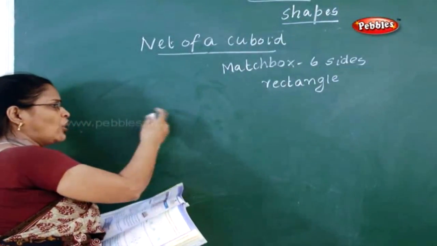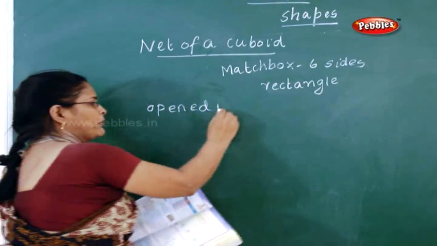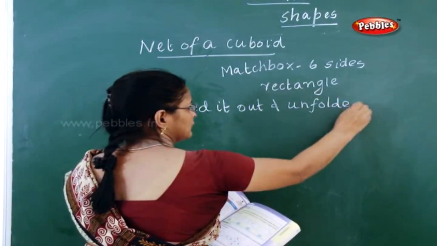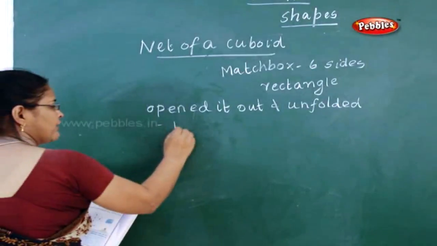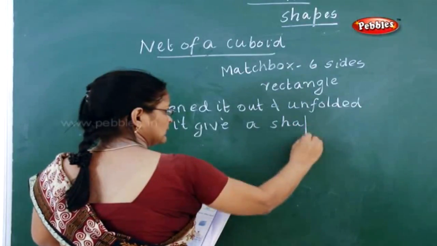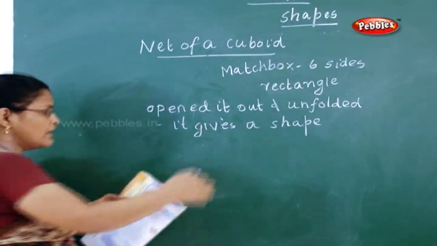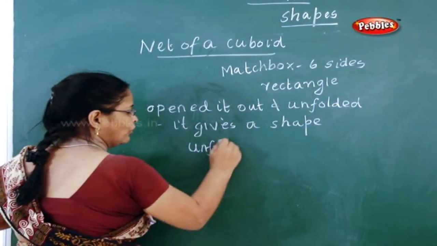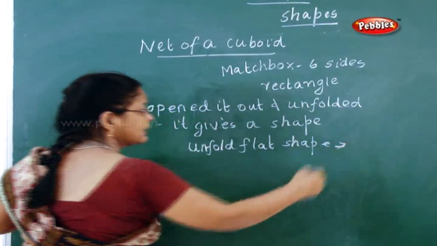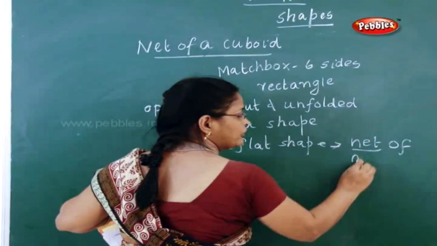Now when you open it out and unfold it, it gives a shape. Now, what did you understand from this? The unfolded flat shape, what is it called? It is the net of the matchbox. You call it the net of the matchbox.